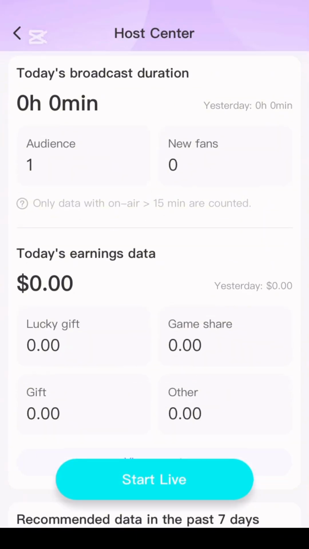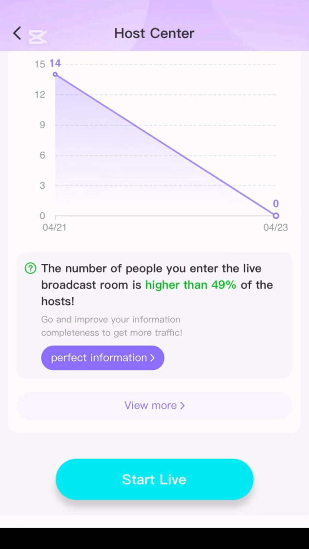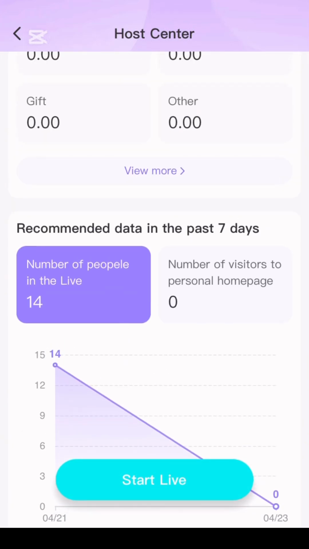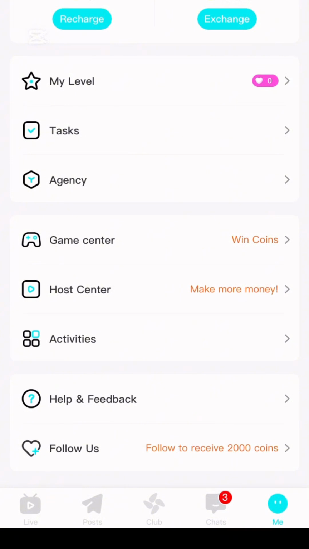Okay, so when you come to the whole center, you say make more money. So when you come to this whole center, you're going to see where they're going to give you how to make more money. Then you start live and you earn money after 1 hour or so. Then if you follow them, you're going to be getting 2,000 coins. You can play game and win, then you can join agency.